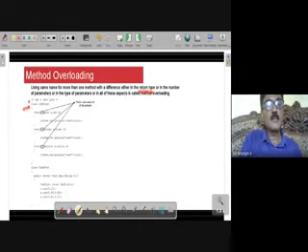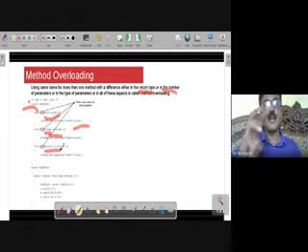return type. This is place 1. At this place there can be a difference, or in the number of parameters. This is accepting 2. This may accept 3 or 4. Float A, float B, float C. There can be a difference in the number, or there can be a difference in the type. This is accepting 2 integers. This is accepting 2 floats. This is accepting 2 double floats. So there should be a difference in one of these 3 places.